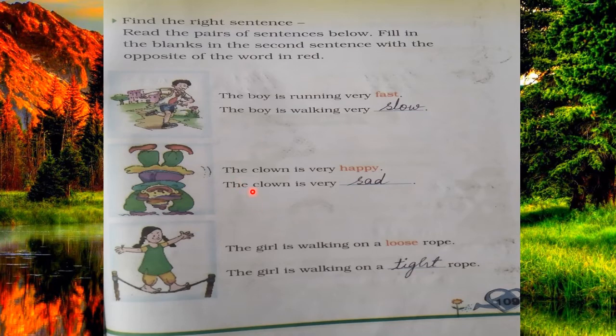The next sentence is about a clown, a joker. The sentence is, the clown is very happy. Here you can see in this picture the clown is very happy, and the red colored word is happy. So the opposite of happy is sad. So you will write, the clown is very sad. Third sentence, the girl is walking on a loose rope. Here you can see in this picture the girl is walking on a loose rope. The opposite of loose is tight. So we will write, the girl is walking on a tight rope. So this is done.